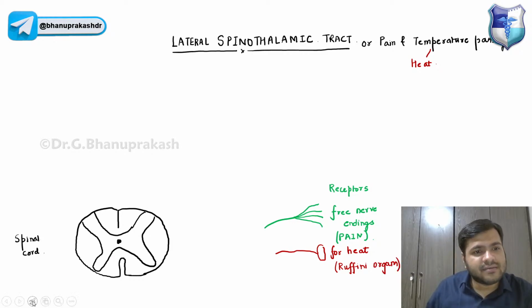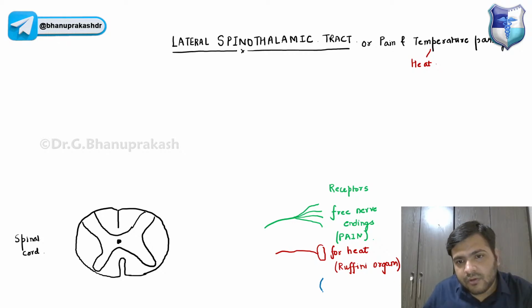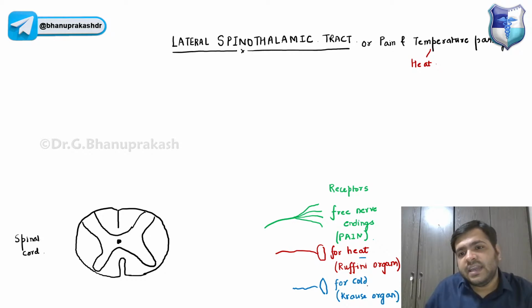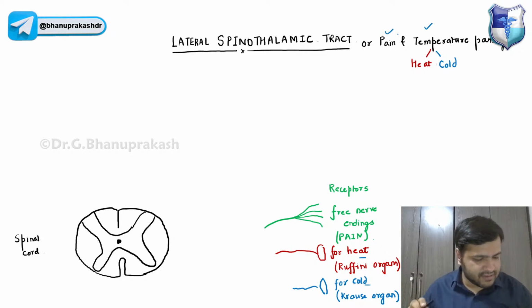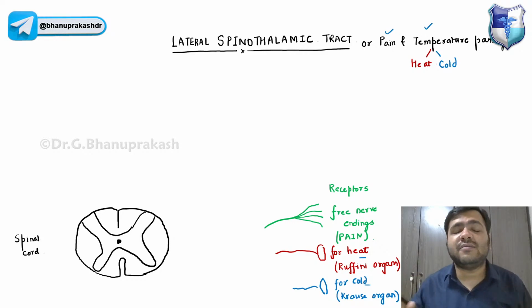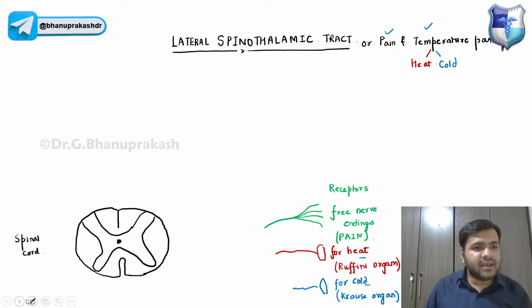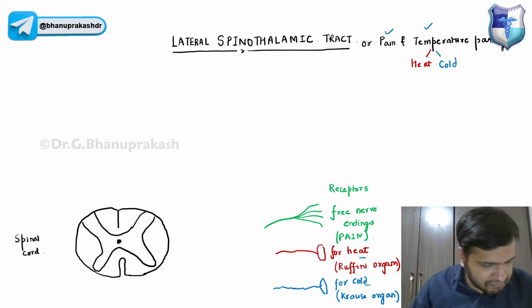And for cold, we have the Krause organ. Heat and cold again are the temperature sensations, and for the pain we have the free nerve endings, or the free naked nerve endings, right? So you can easily see over here, this is for the cold part, right?